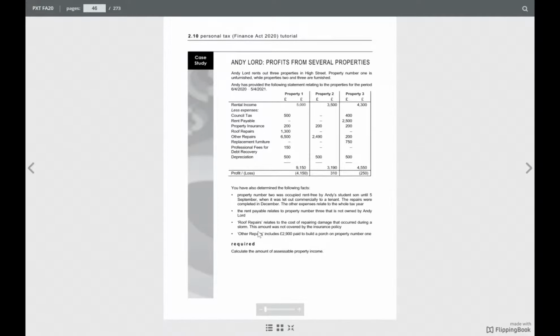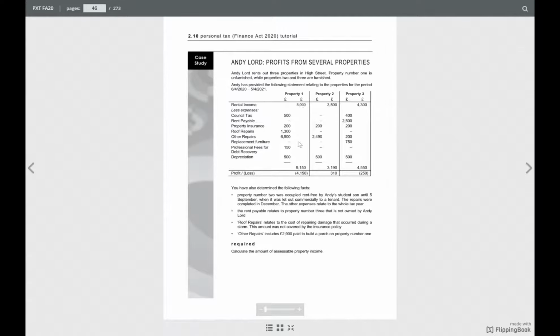The rent payable relates to property number 3 that is not owned by Andy Lord. Roof repair relates to the cost of repairing damage that occurred during a storm. This amount was not recovered by the insurance policy. Other repairs include £2,900 paid to build a porch on property number 1. All right, so we'll have to calculate for each property separately.